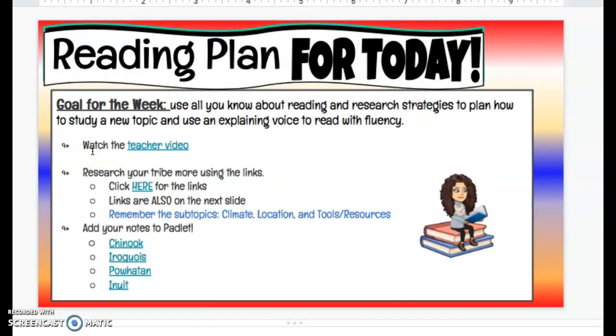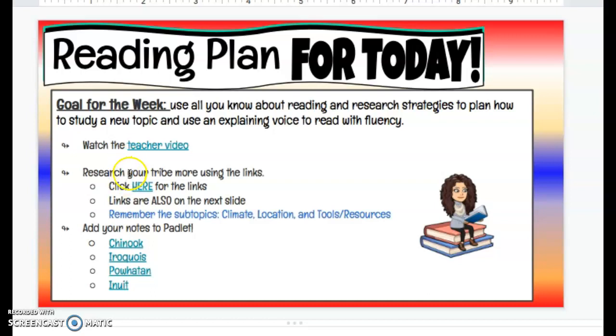For reading, our goal is still to use all you know about reading and research strategies to plan a new study about a topic and use an explaining voice to read with fluency. There's a teacher video that's going to model researching using the links today, as well as the types of comments and feedback you can put on Padlet.